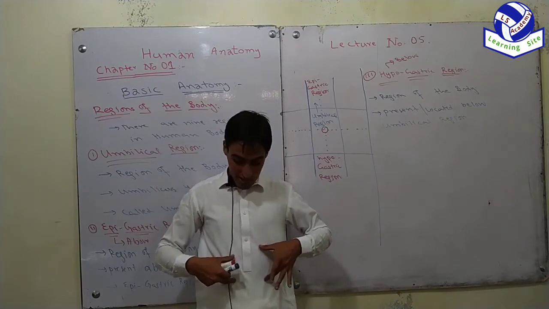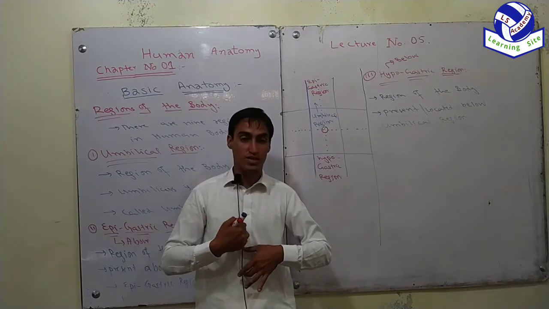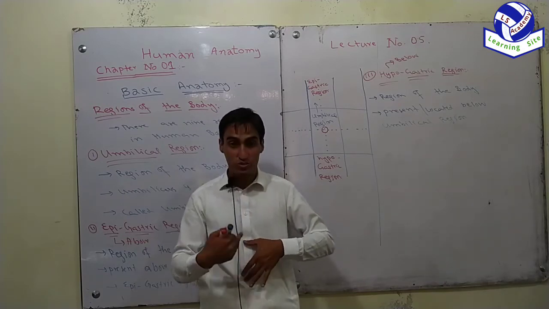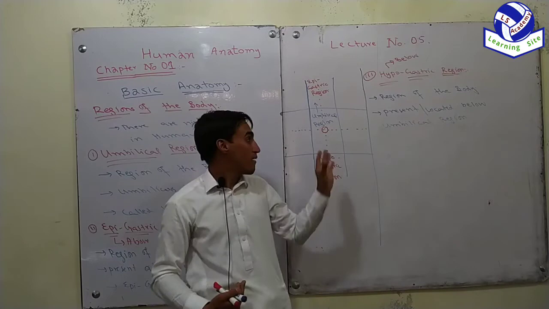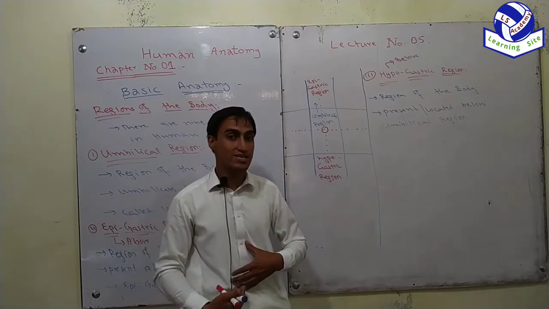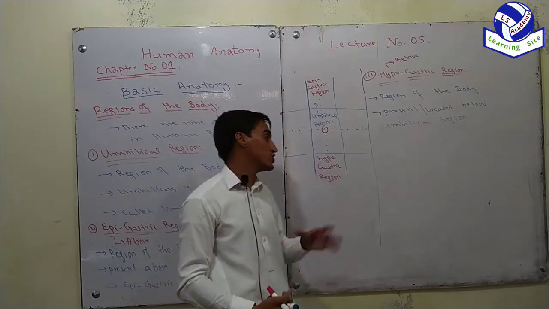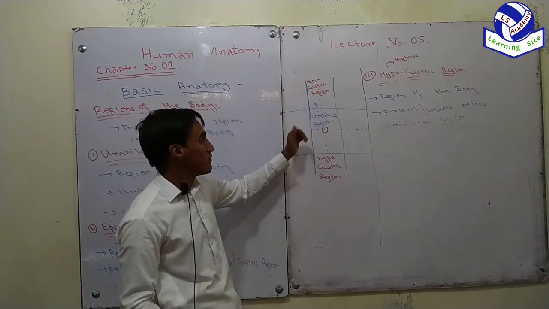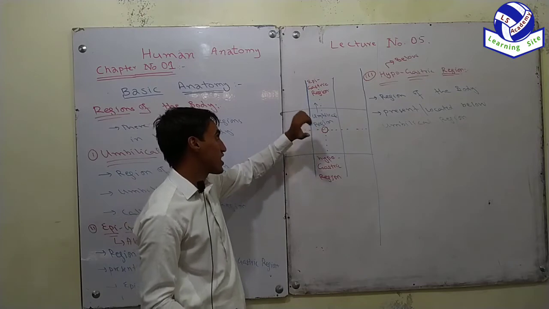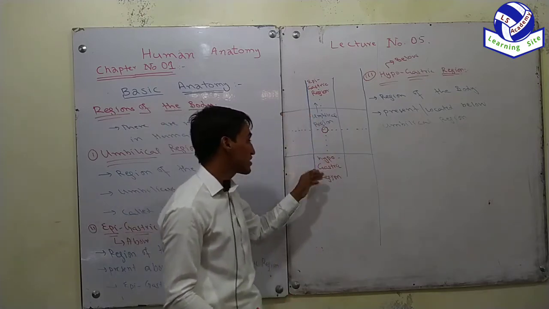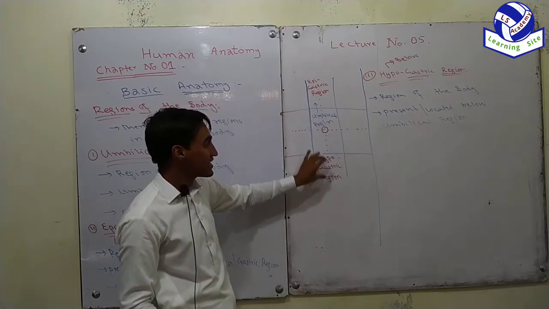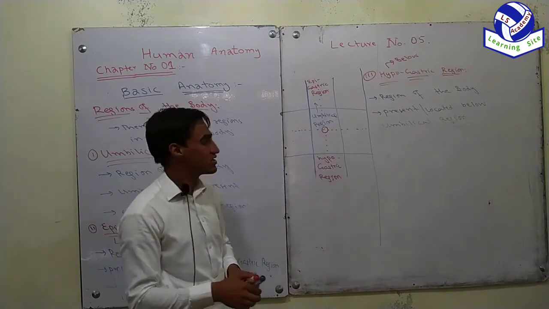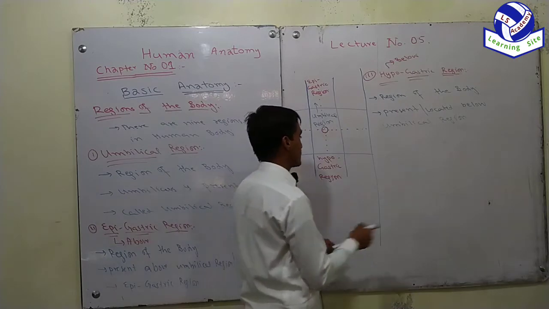This is the umbilical region. The region which is present above the umbilical region is called the epigastric region. The region which is present below the umbilical region or below the gastric region is called the hypogastric region. Hypo means below, epi means above. Now moving toward the fourth one.